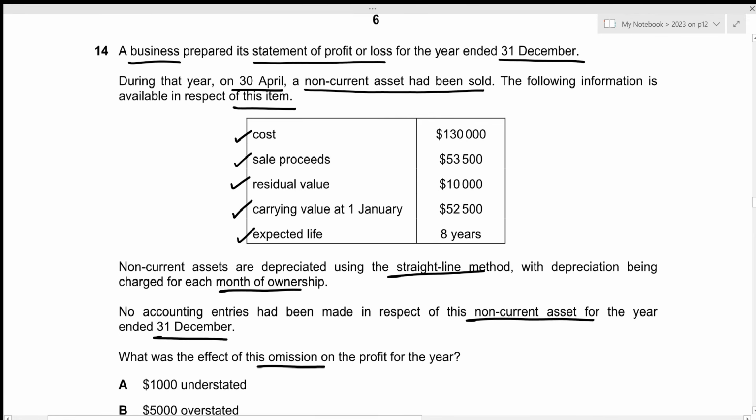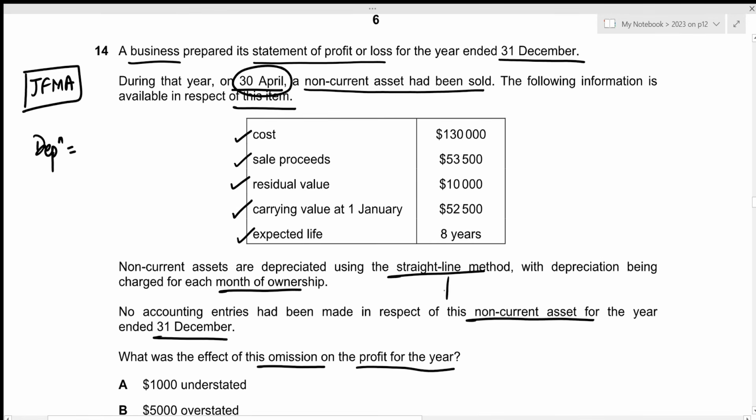Okay, so we're looking at the recording of the disposal of non-current asset, but only on the profit for the year. And while calculating profit for the year, we prepare the statement of profit or loss, in which we would record the depreciation amount as well as the profit or loss on disposal. Okay, so let us first calculate the depreciation amount. In this case, we know that in the year of disposal, we had used this non-current asset till 30 April. So that will be for the months of January, February, March and April. We need to calculate the depreciation for these 4 months.